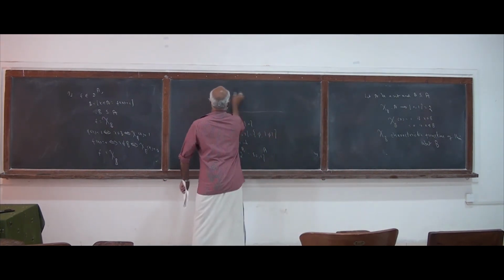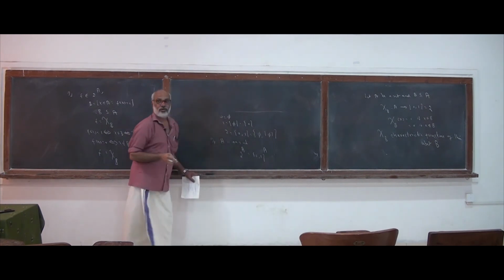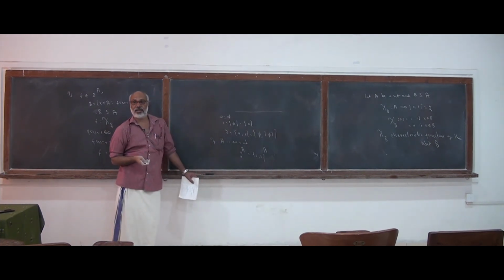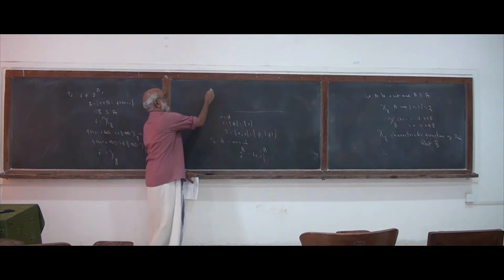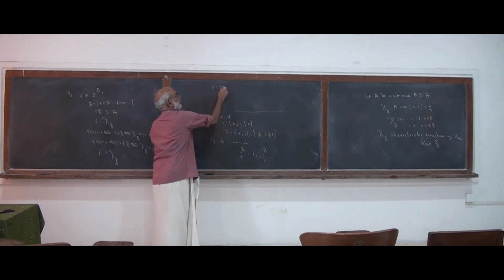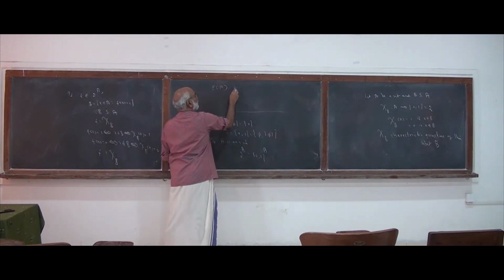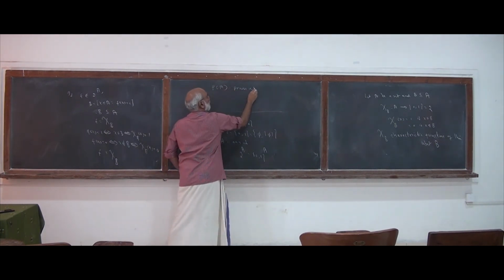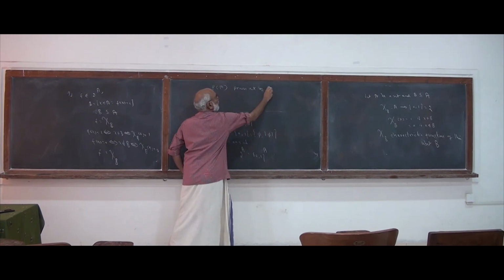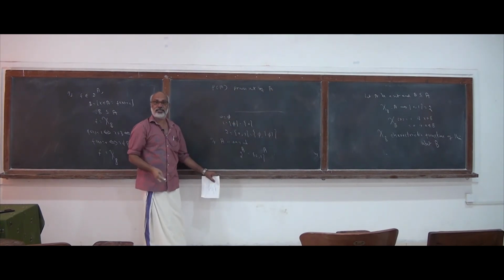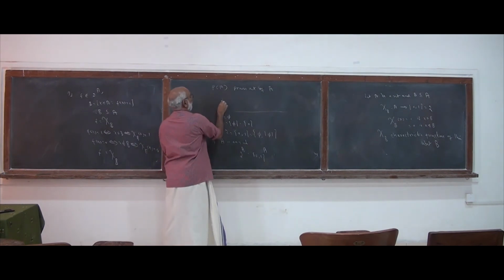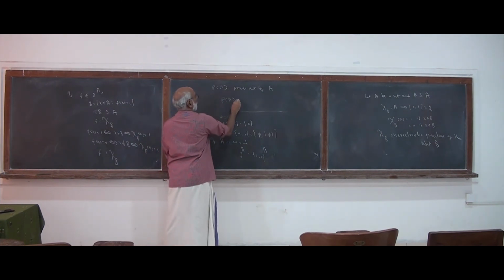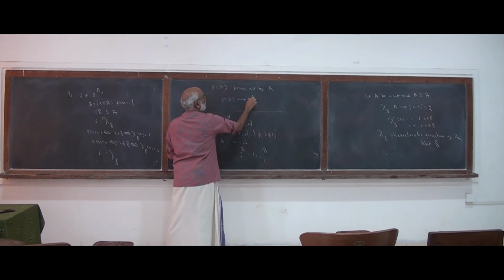Now, what is the set of all subsets of A? That is denoted by the symbol P of A. What is it? Power set of A. The power set of A is the set of all subsets of A. Now, can we find a function between the power set of A and 2 to the power of A?